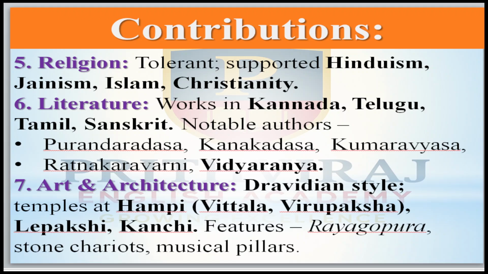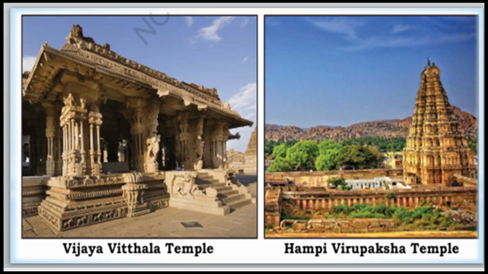Now come to art and architecture. They followed the Dravidian style, with temples at Hampi. Here are the temples: Vijaya Vittala temple and Hampi Virupaksha temple.